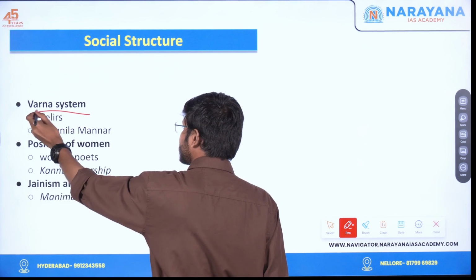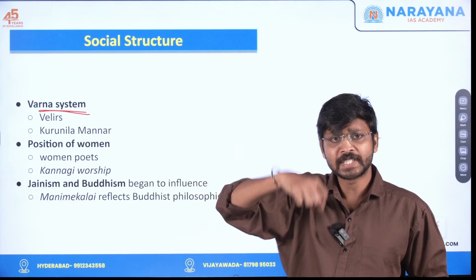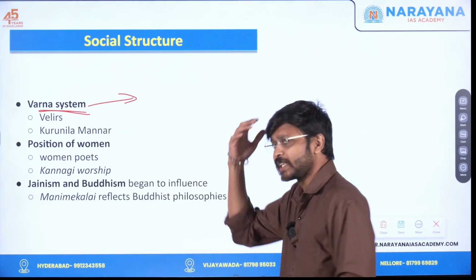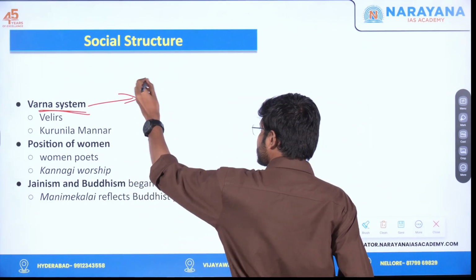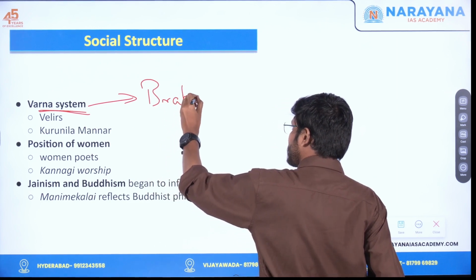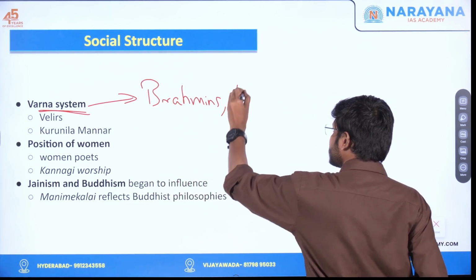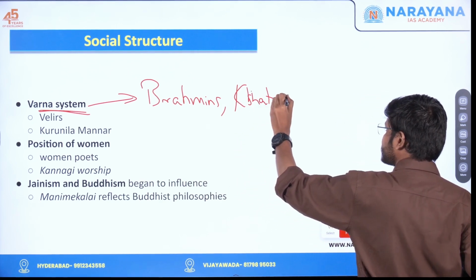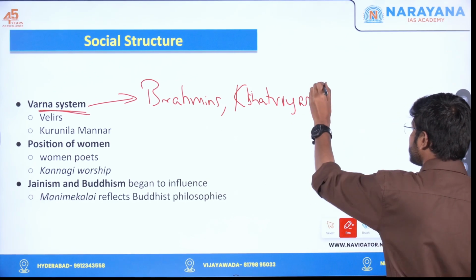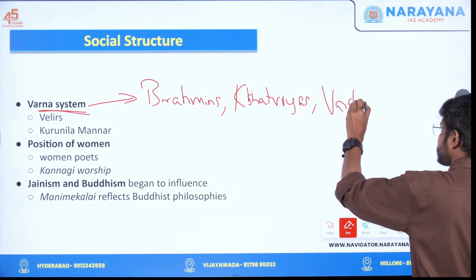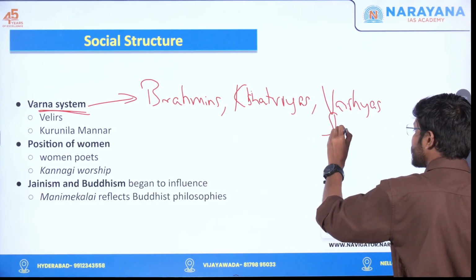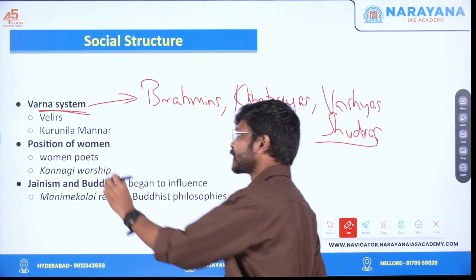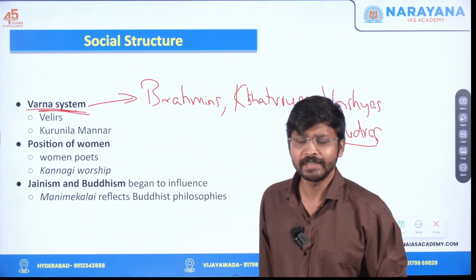So first, regarding the divisions of the society, the Varna system. Even in North India the Varna system was prevalent. Here in the Varna system, in the top class Brahmins will be coming, after that Kshatriyas, after that Vaisyas, and after that Shudras. So this was the social structure, the Varna system, which was prevalent during the Sangam period.